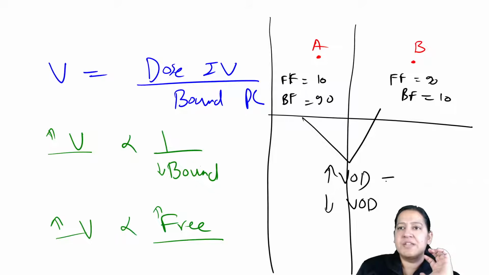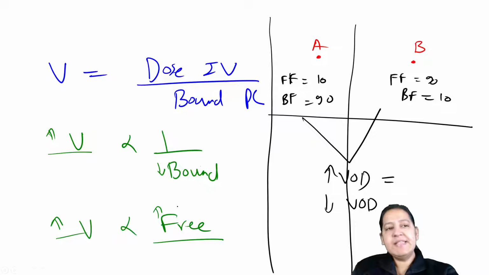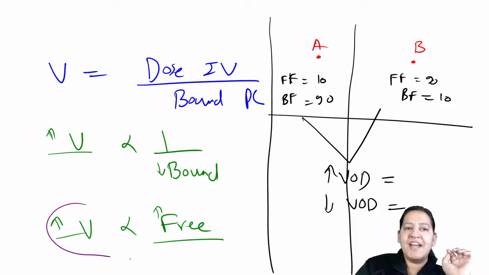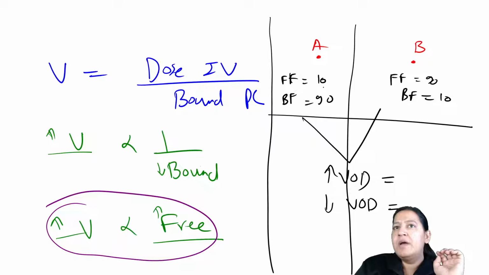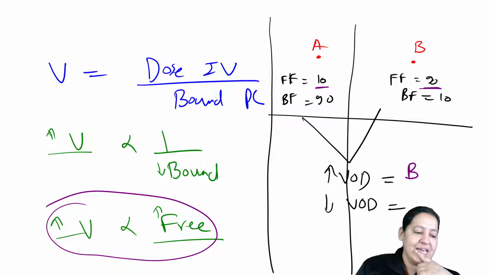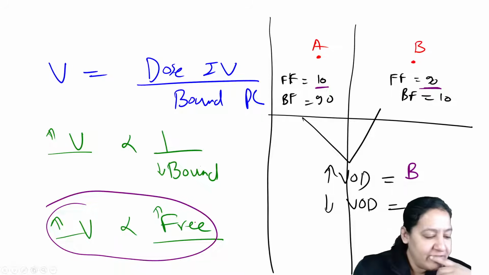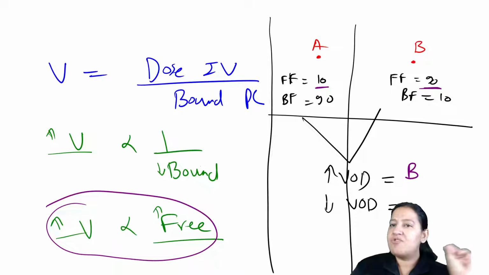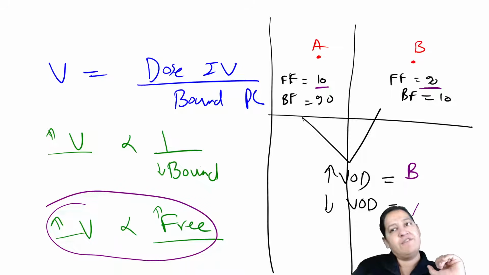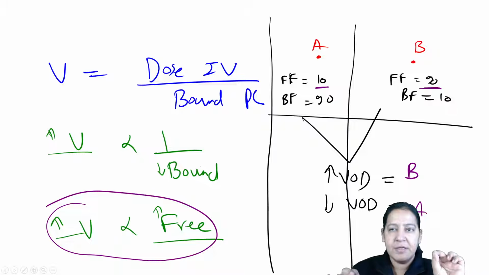So answer the first question. Which of A and B will have high volume of distribution? It's very easy. Volume of distribution is directly proportional to the free form. See the free form: here it is 10, here it is 90. So drug B will have high volume of distribution. Yes, very good, Kuldeep, Abhirami, Pranali. So it is drug B, and low volume of distribution will be drug A. You got the concept?